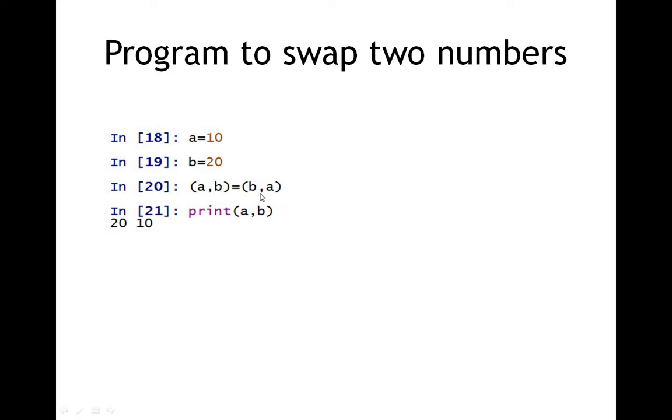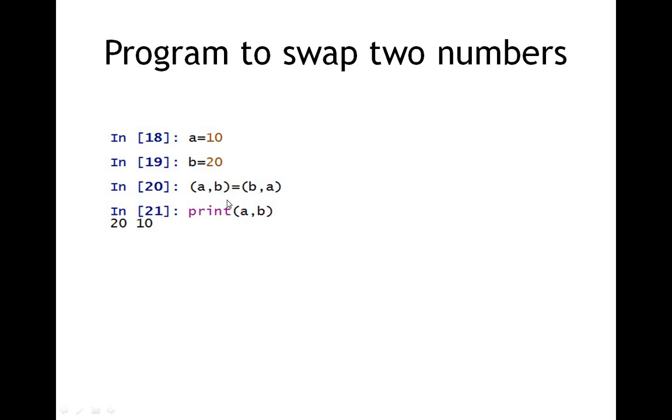What this means is that b's value 20 will get stored in a, so a will now have the value 20. a's value 10 gets stored in b, so b contains 10. Now if you print a, b, it will give you the result 20 and 10.